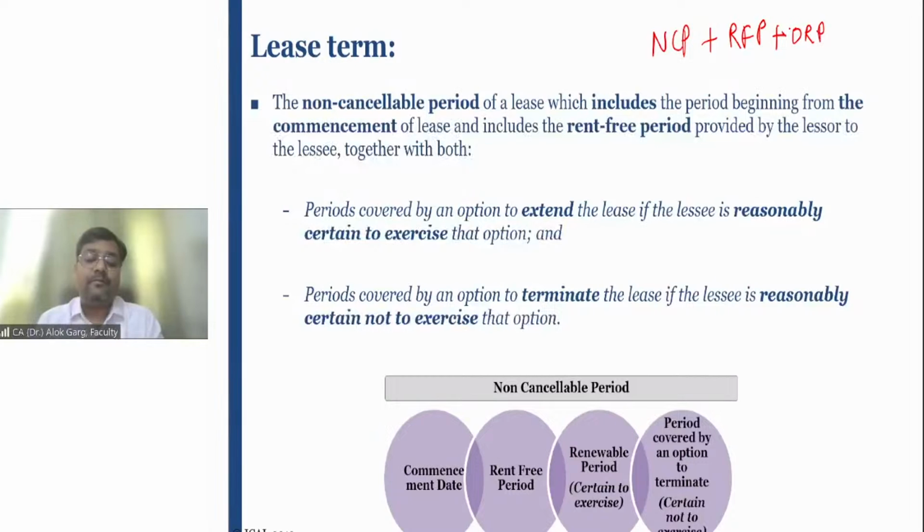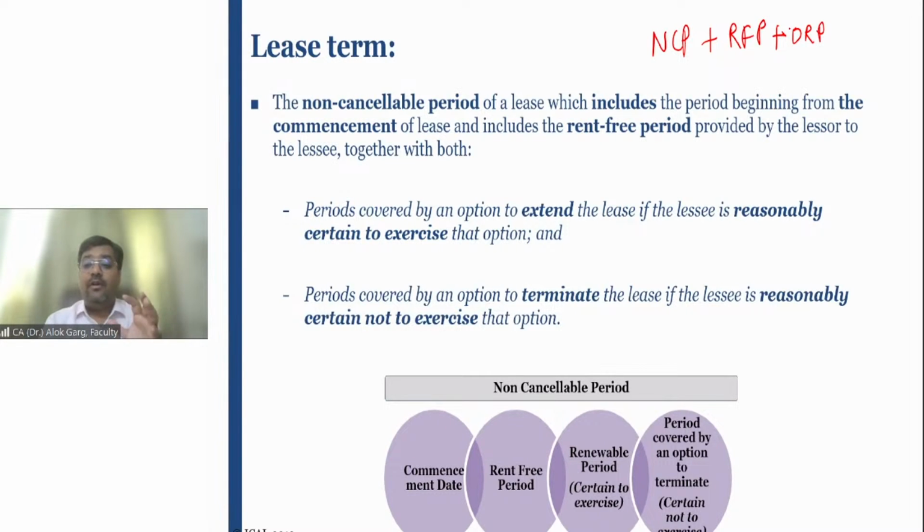period. Or if I talk about Mumbai, in Mumbai, the lease terms are very small, like 1 year, 2 year, 3 year. For example, if there is a chartered accountant firm which has taken a lease premises on a rental basis, and the lease rent is 50,000 rupees per month, and that chartered accountant firm has invested 50 lakh rupees or 1 crore rupees into the renovation of the office, into the leasehold improvement.